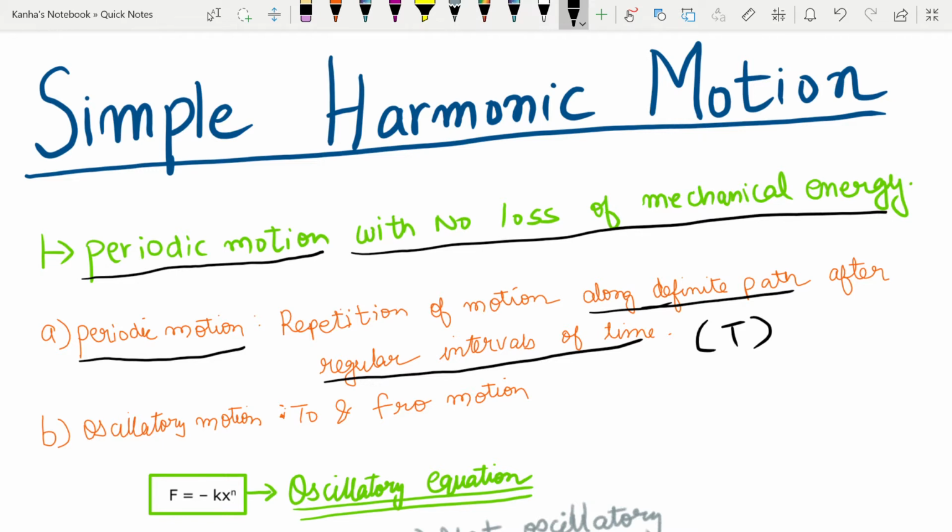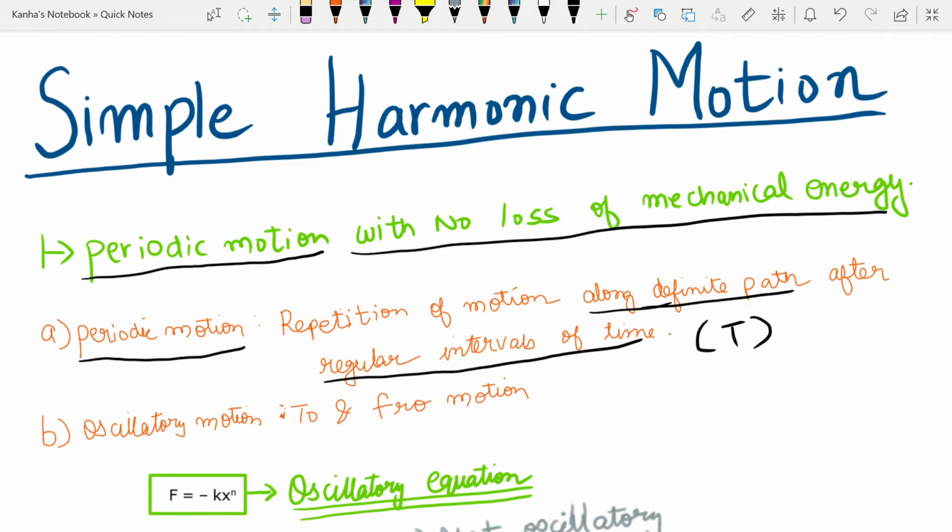Let's talk about oscillatory motion next. Note that periodic motion and oscillatory motion are not the same thing. Any to and fro motion will be known as oscillatory motion. A particle which has oscillatory motion will move about a stable equilibrium point. So in oscillatory motion there will be a stable equilibrium point, let's say x naught, and the particle will move either to the left, right, up or down, or in 3 dimensions from this stable point, which will be known as the equilibrium point.